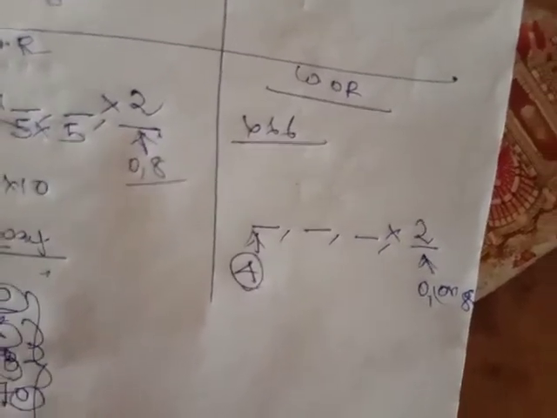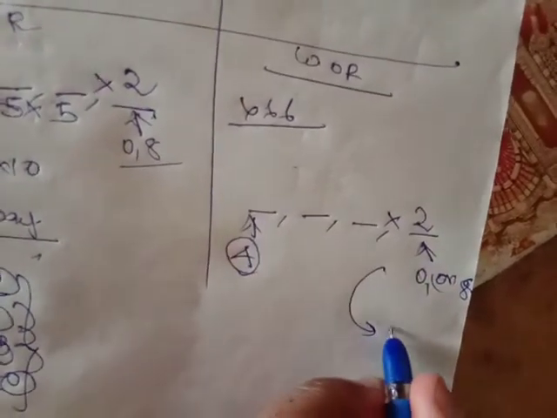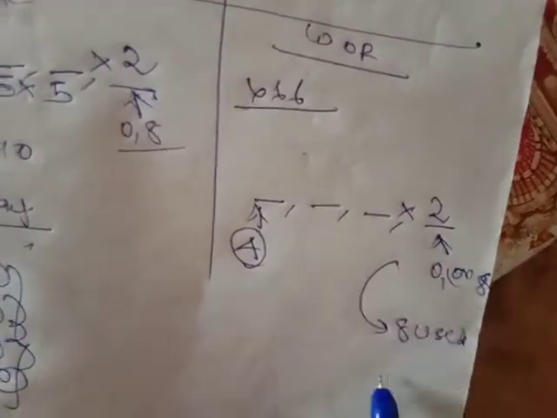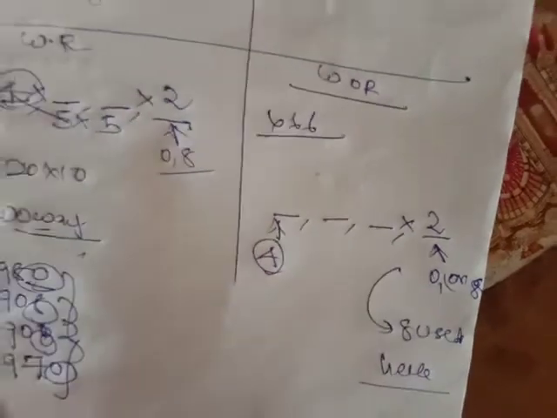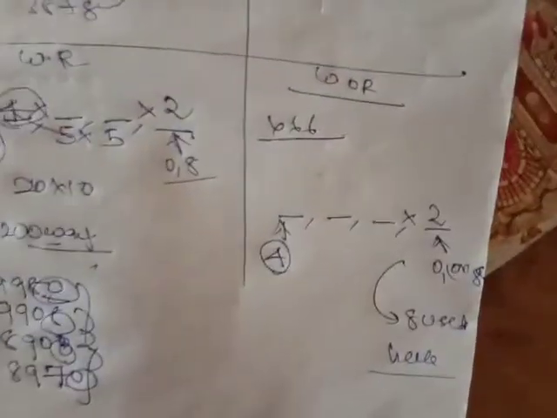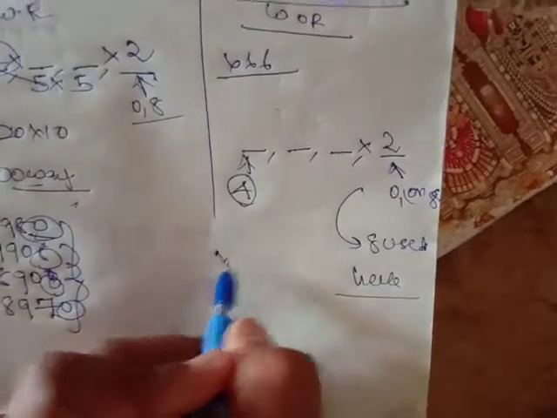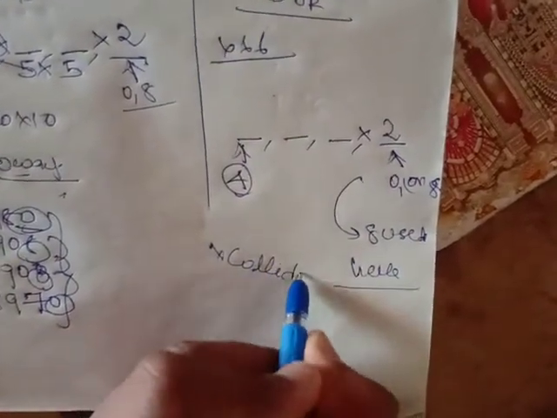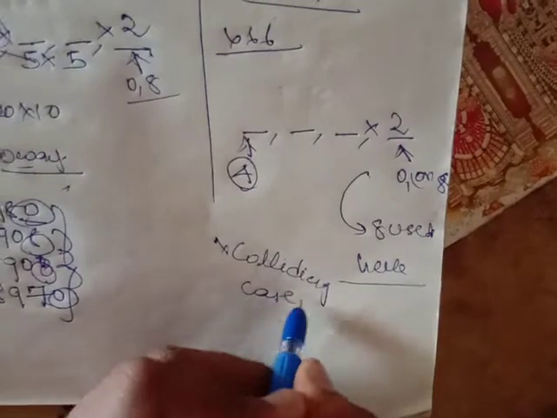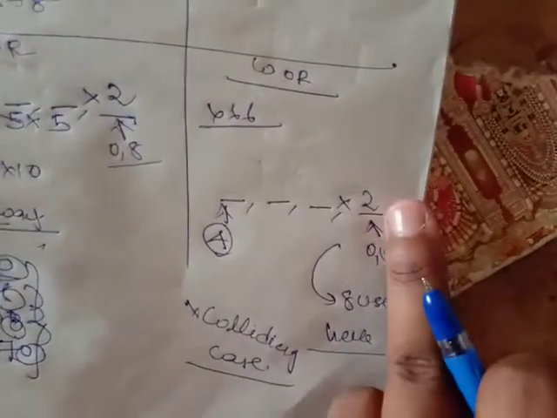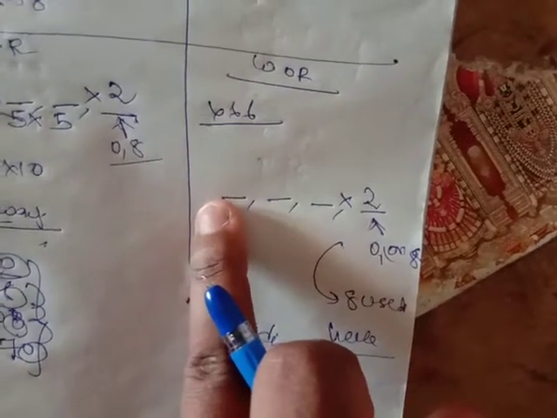Right or no friends? Now let me assume that 8 is used here. If I assume that 8 is used here, now here we'll get a colliding case. See, if I use 8 here, I should not use 8 here. Right or no?